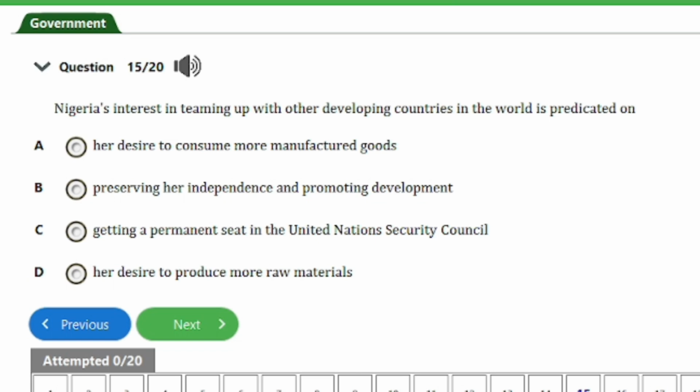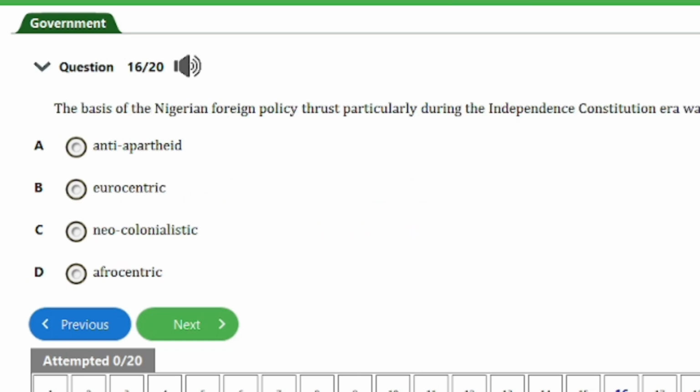So guys, the next question we have here is question number 16. It says, the basis of the Nigerian foreign policy thrust, particularly during the independence constitution era, was dash in nature. We have A. anti-apartheid, B. Eurocentric, C. neocolonialistic, and D. Afrocentric. So guys, the answer to this question is option D here. That's Afrocentric. And that is for this question. So let's head on to the next one, guys, quickly.